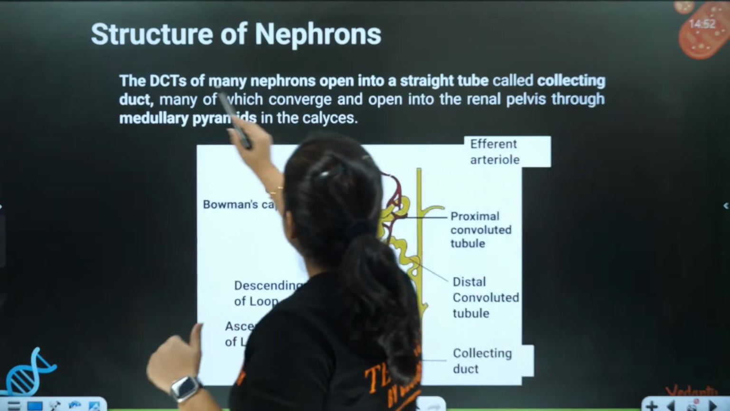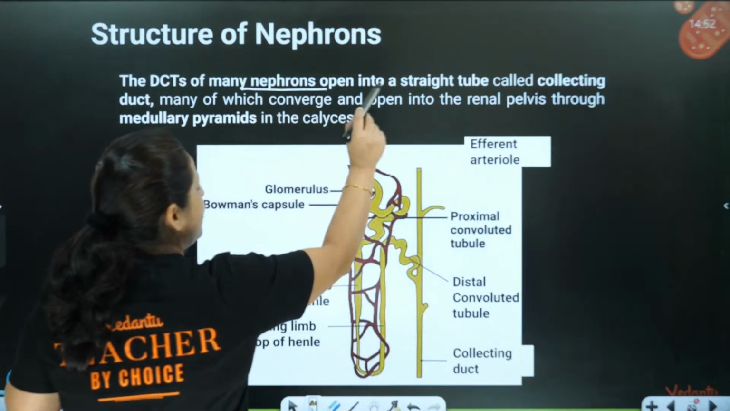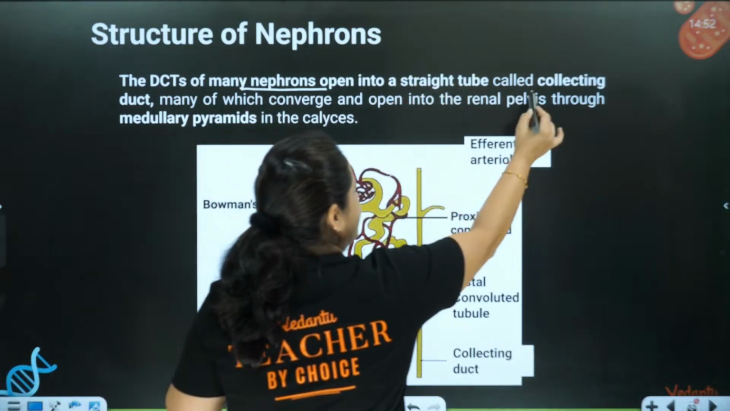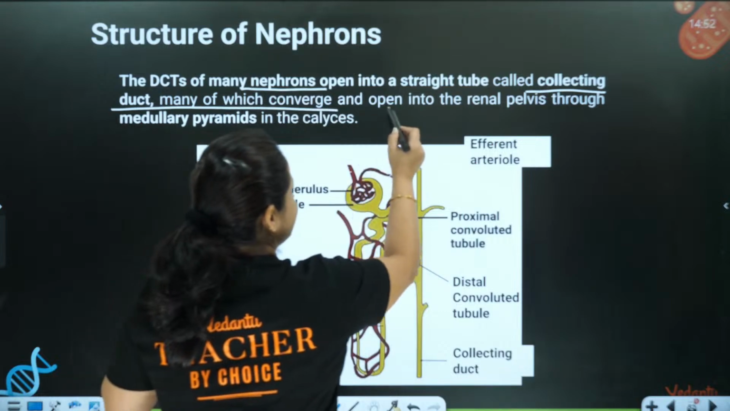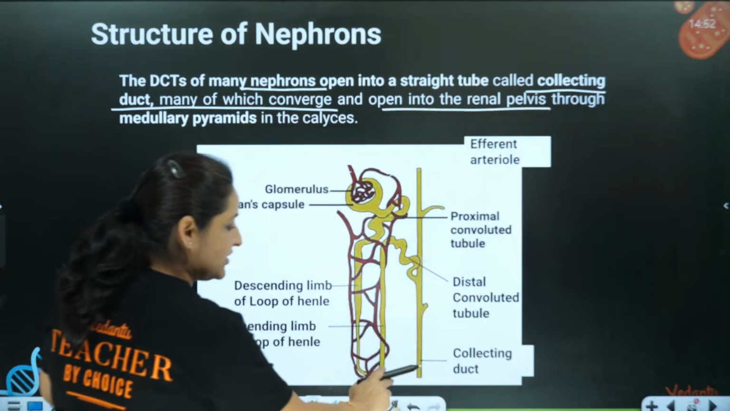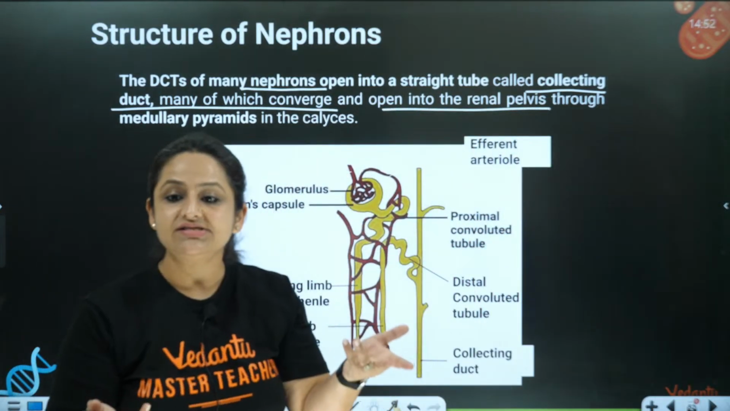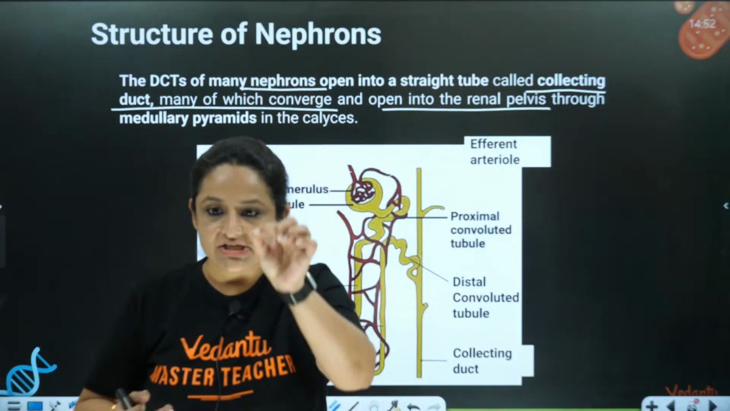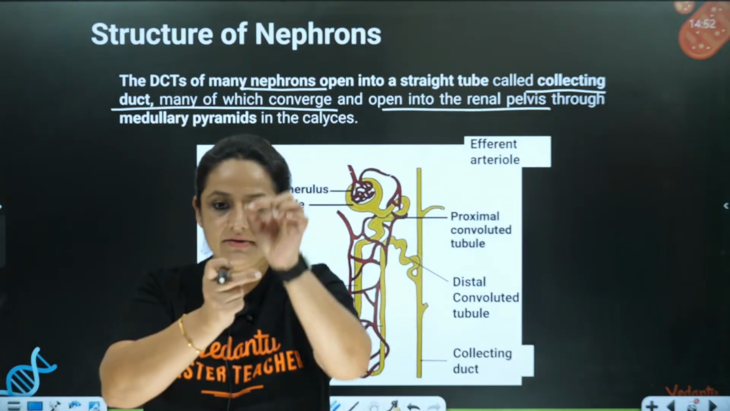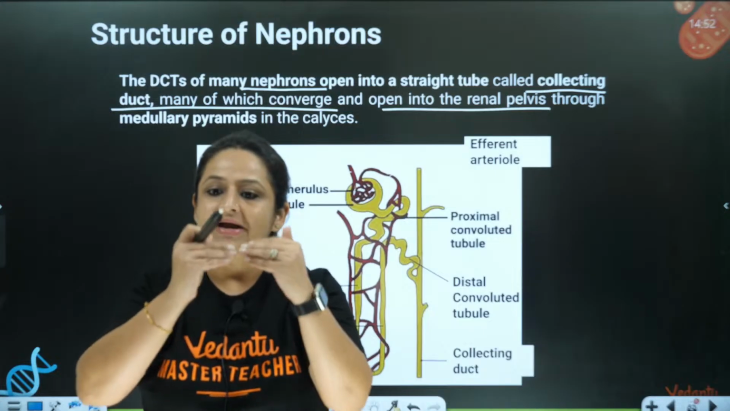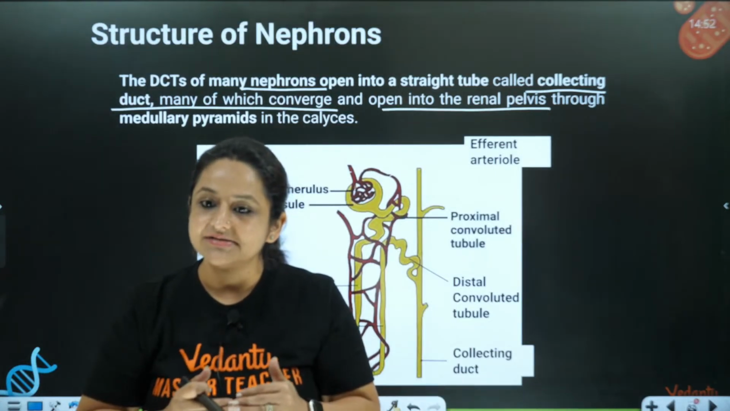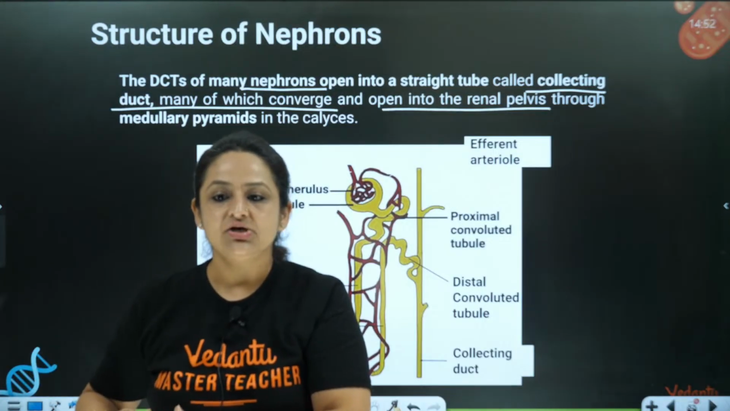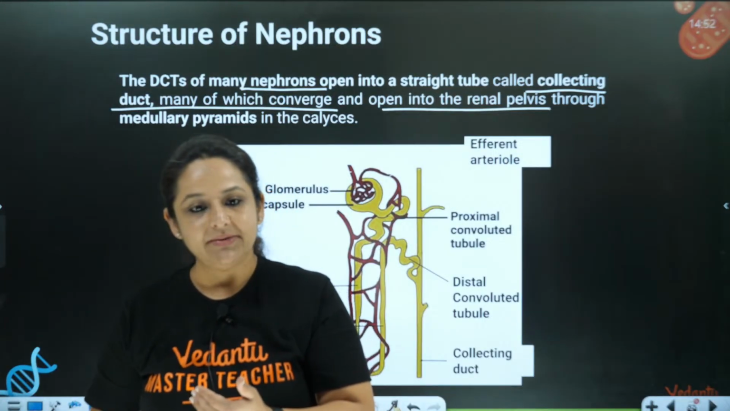See, so the DCT of many nephrons open into a straight tube called the collecting duct, many of which converge and open into the renal pelvis. So now what is happening? What is the collecting duct going to do? Collecting ducts are only going to join together, correct? They are going to enter into the minor calyxes, then major calyxes, and then the renal pelvis. So this is how the whole story is going to happen.